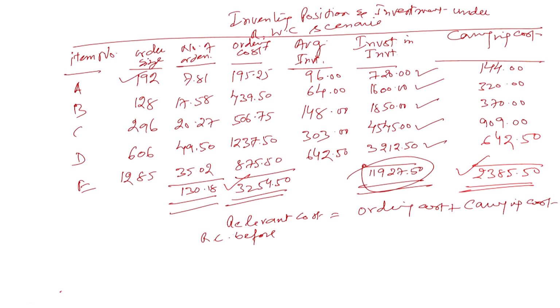Say we will call it relevant cost. This is the ordering cost plus carrying cost. This will be the total cost for us. So, relevant cost before, I will call it before, meaning before the restriction was imposed. So, that relevant cost before was how much? That is